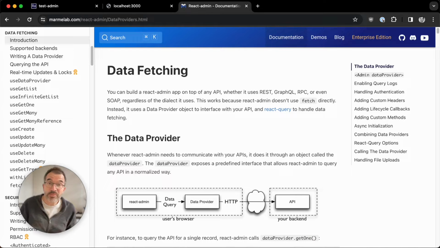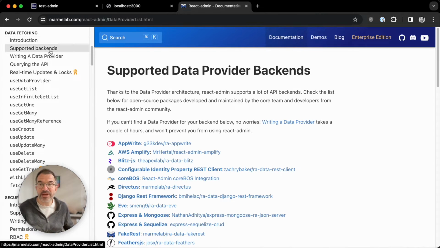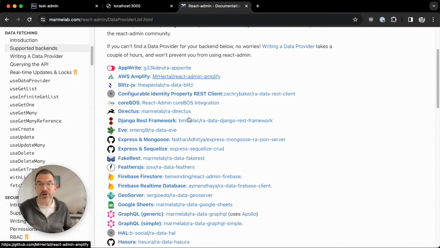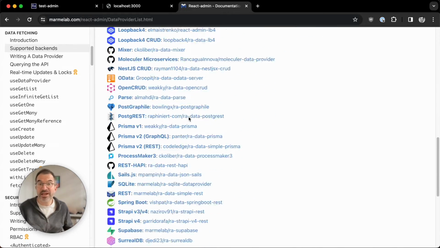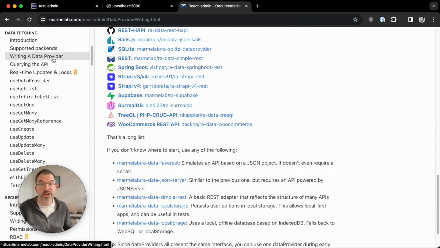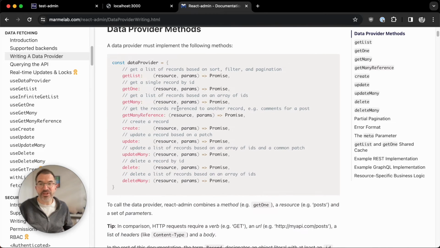Every RectAdmin application needs a data provider. The data provider maps the queries and mutations done by RectAdmin components to your API backend. And if your API backend is not in the list of supported backends, then you will have to write your own. And it's not that intimidating.